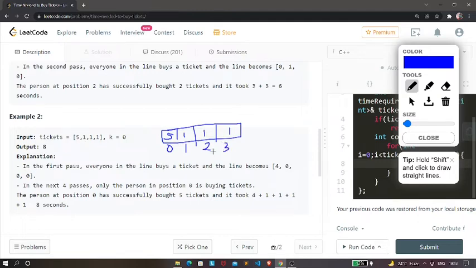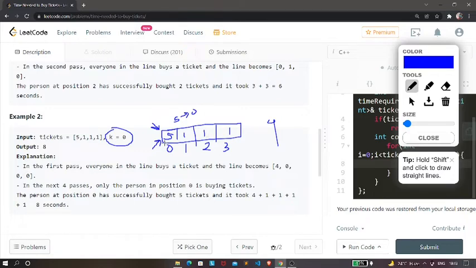Since the size of the array is 4, okay, fine. So currently the person is over here, that is our index 0, and the value of k is also 0, and hence it is pointing to this element. So we need to find the time taken when this 5 will be converted to 0, right?